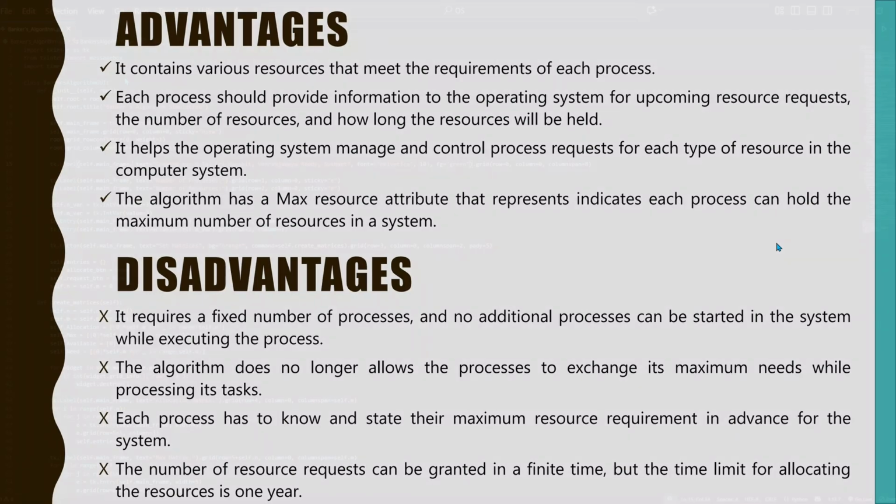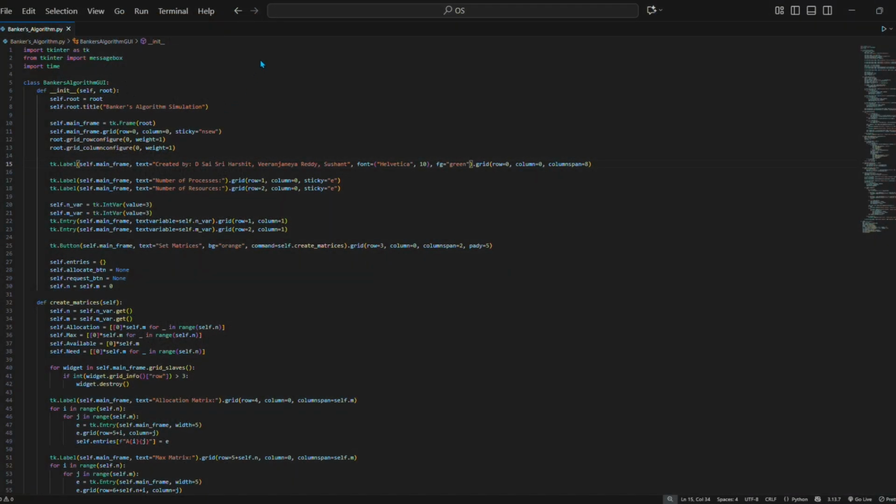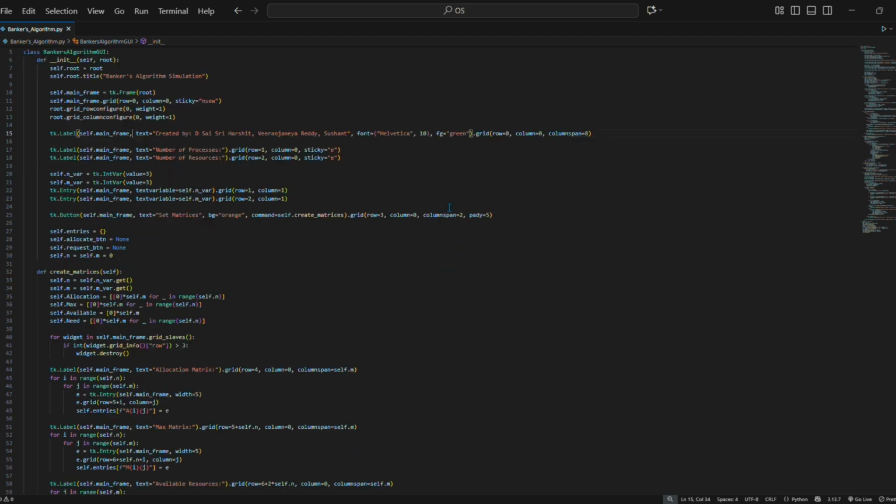This is the banker's algorithm code, in which we are using a Python script, and we imported Tkinter for the GUI. We have made a class named BankersAlgorithm.